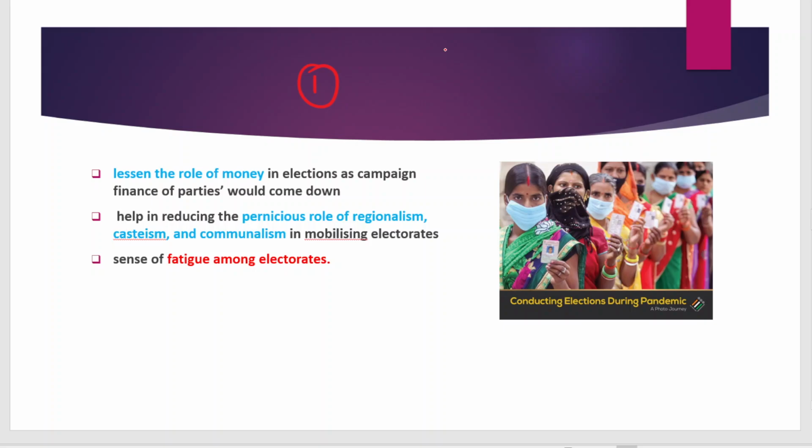Otherwise every year the parties and candidates get involved in campaigning, and this requires financing. Along with it, it will reduce the pernicious role of regionalism, casteism, and communalism that candidates and political parties use to gain votes and mobilize electorates. Also the sense of fatigue among the electorates.